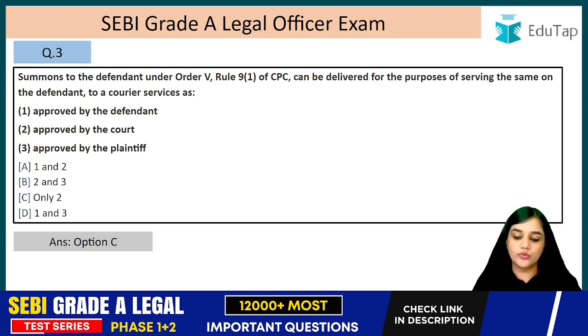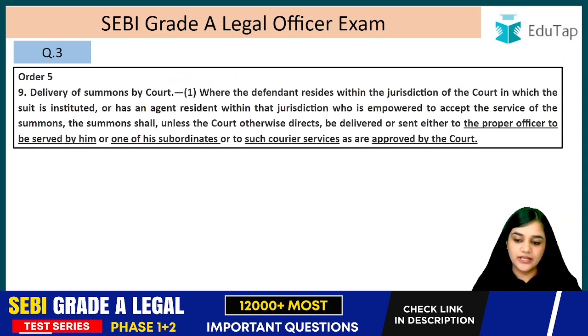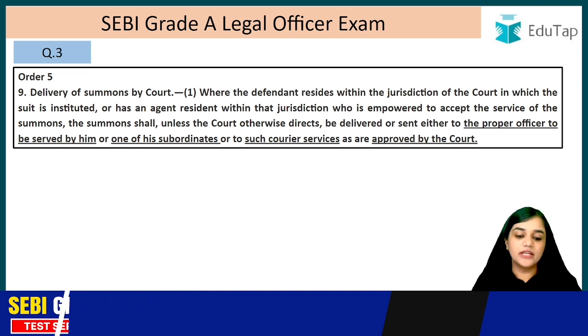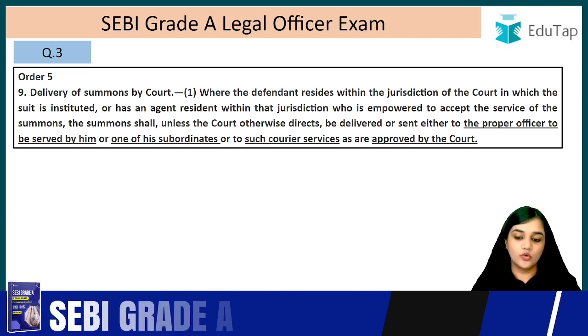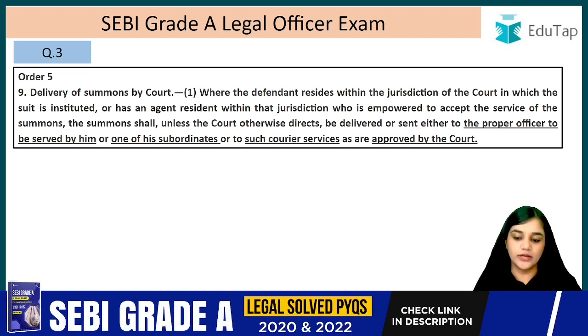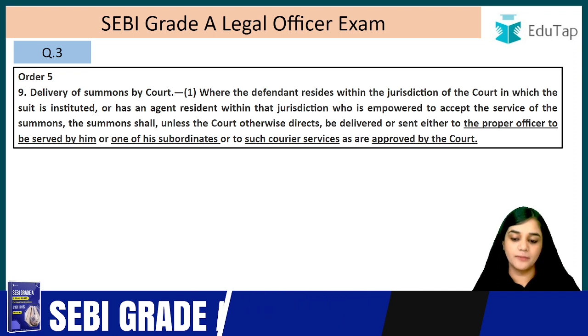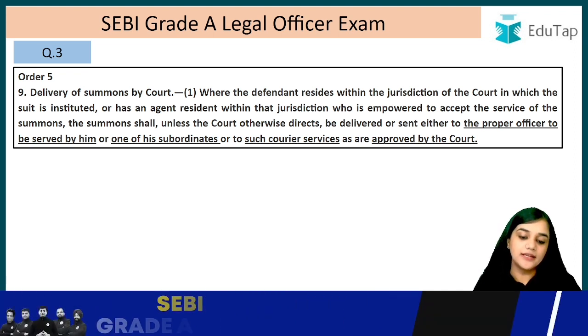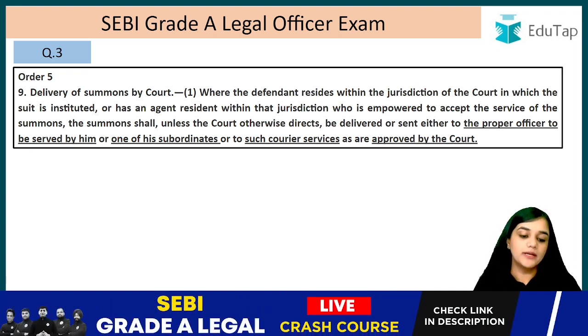So the answer to this question is option C. Let's read it. What does it say? Where the defendant resides within the jurisdiction of a court in which the suit is instituted, or has an agent resident within the jurisdiction who is empowered to accept the service of the summons shall, unless the court otherwise directs, be delivered or sent either to the proper officer to be served by him.